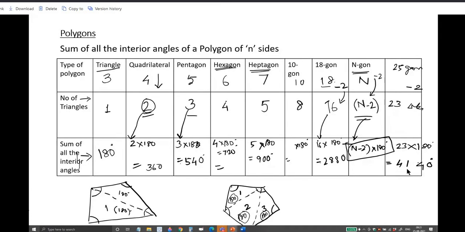So this way you can find the sum of angles. If I am generally giving you an n-gon, what is the formula for finding the sum of all the interior angles? It is n minus 2 into 180. Yes, sir. So this formula you will have to remember. The polygon may be a regular polygon or an irregular polygon, but the total is n minus 2 into 180, where n stands for the number of sides of the polygon. Right? We are going to the next one.